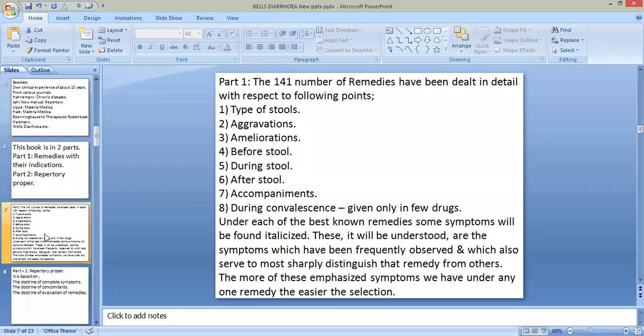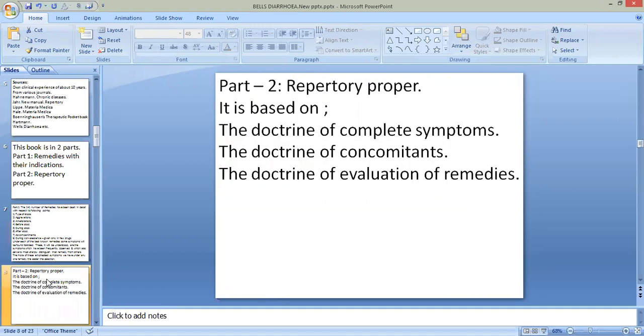So in this way, in the first part of this book, that is remedies with their indications, under each remedy he has explained the type of stool, aggravation, amelioration, before, during and after accompaniments and during convalescence. In these points, Dr. Bell explained each and every remedy in the first part. Then in the second part, he explained the repertory proper.